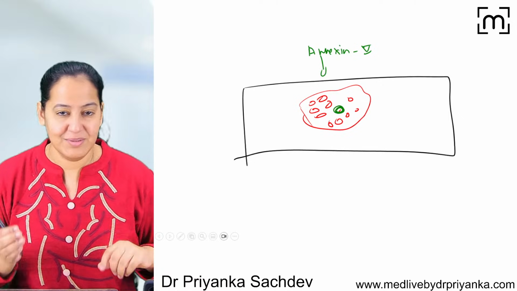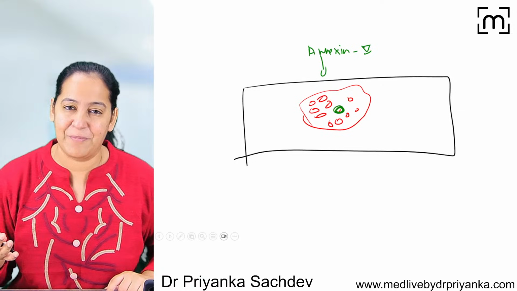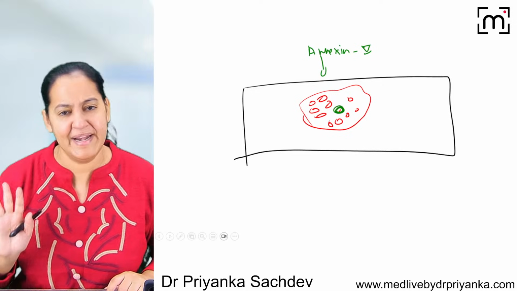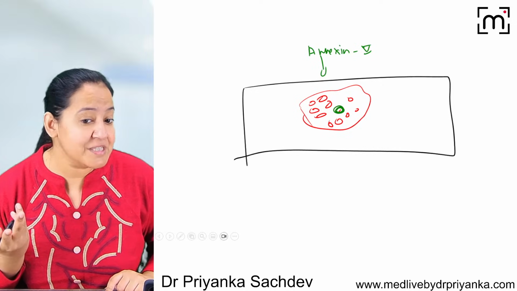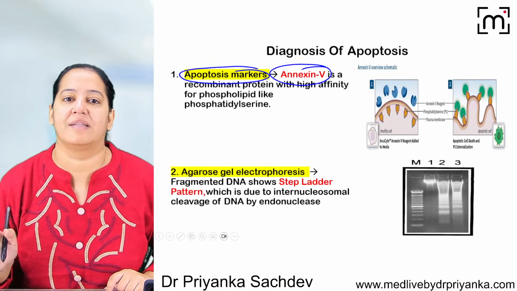You can see the slide under the microscope, and you will understand which is the apoptotic cell. Whatever cell is marked by Annexin 5, that is the apoptotic cell. It's a rule. You will say, ma'am, why? What is the principle behind that? Why is Annexin 5 highlighting only the apoptotic cell, not other cells? So you have to understand it.